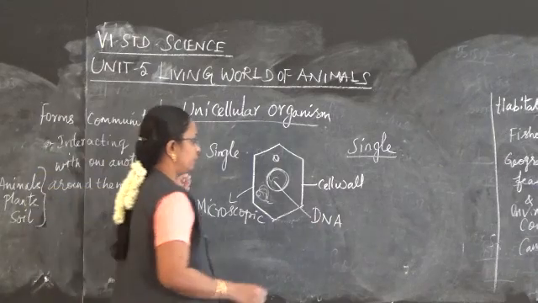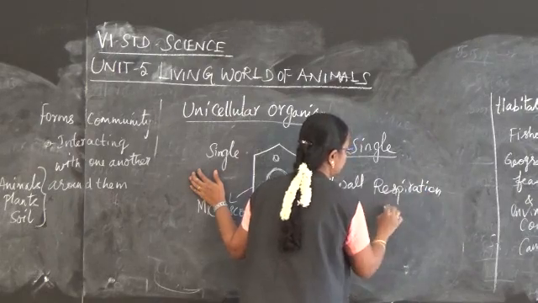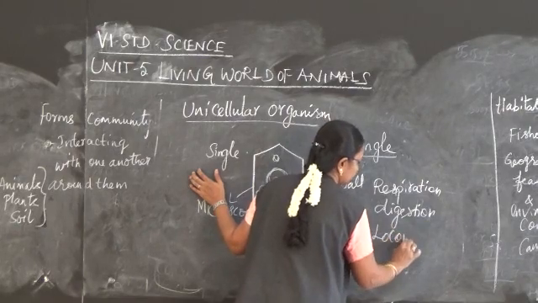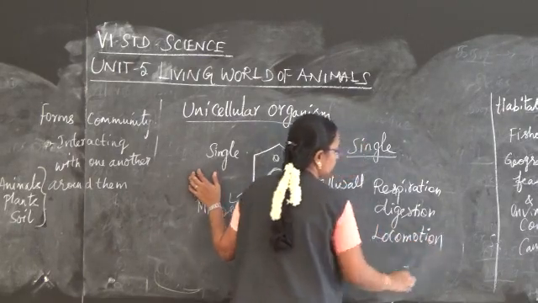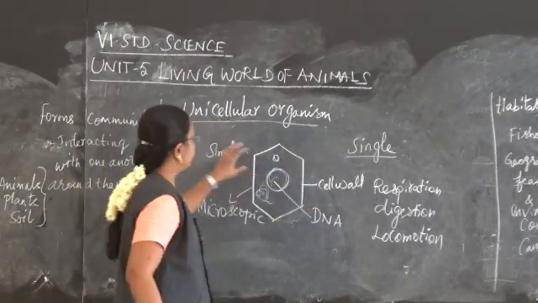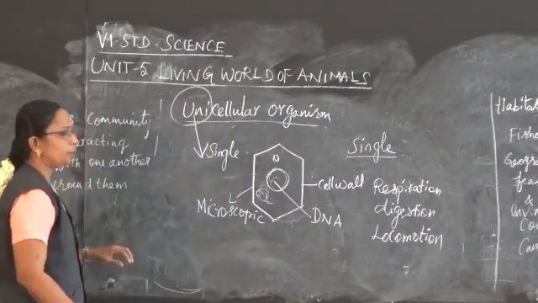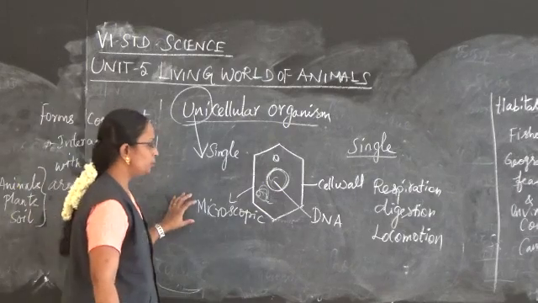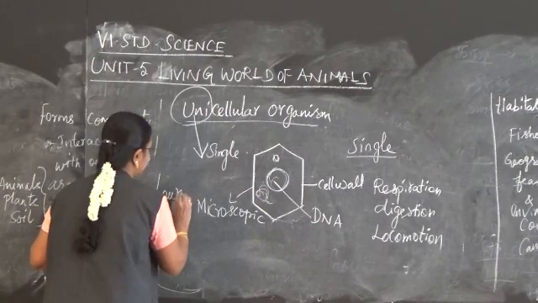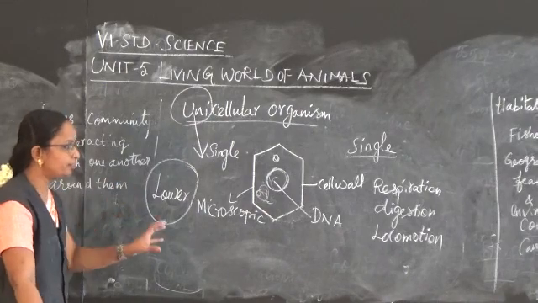All the respiration, digestion, locomotion, see, all the activities are done with the help of this single cell. So they are called unicellular. Uni means single cell. As their body is made up of a single cell, they are called unicellular. And they are the lower organisms. They are considered lower graded organisms because only one cell is present in them.